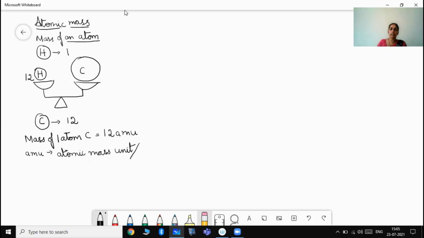This was the earlier unit. Now it is told as unified mass, and the notation for this is a small letter u.